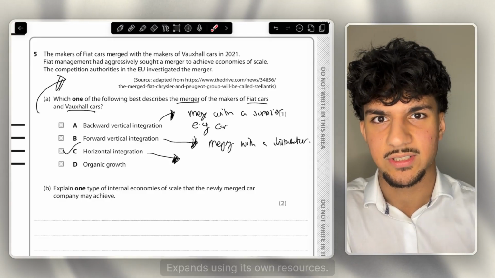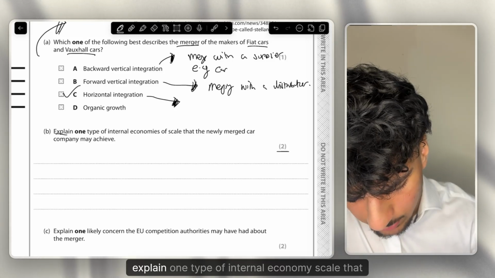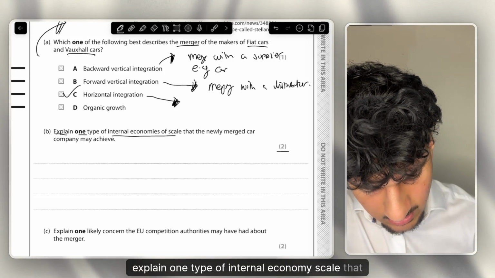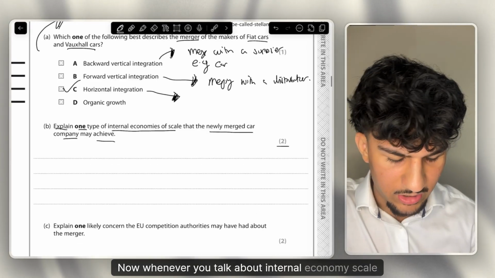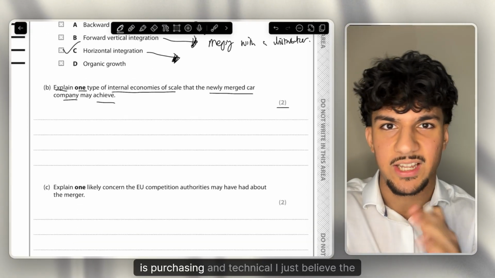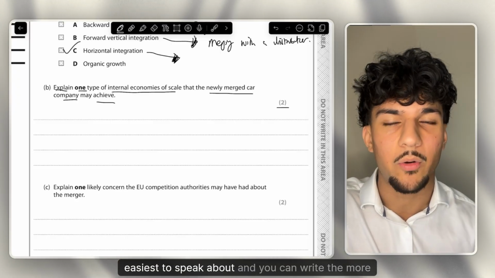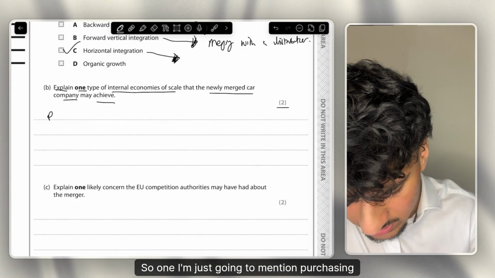Moving on to the next question, it's a 2-mark explain question. Explain one type of internal economy of scale that a newly merged car company may achieve. Now, whenever you talk about internal economies of scale, especially in your essay questions, I always suggest these two, which is purchasing and technical. I just believe they're the easiest to speak about, and you can write the most depth in the chain of analysis. So one, I'm just going to mention purchasing.